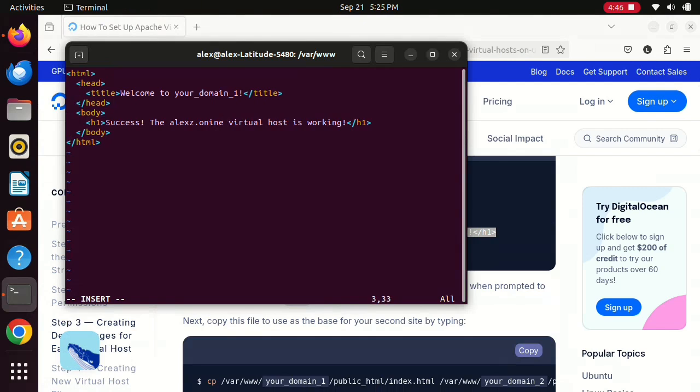So there. This is just to show you that it reflects the website that you are creating when you open this page. Save that.